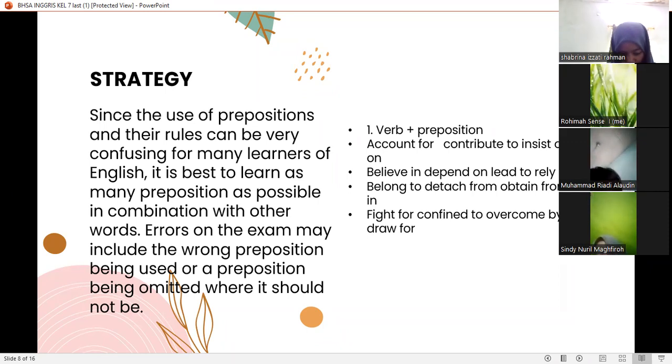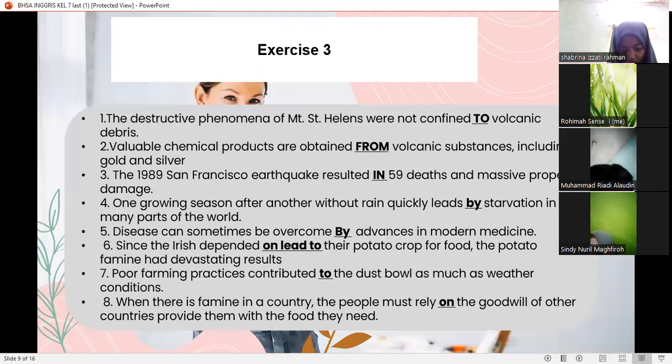Next, exercise 3. Number 1, the destructive phenomena of Mount St. Helens were not confined to volcanic debris. Number 2, valuable chemical products are obtained from volcanic substances, including gold and silver.